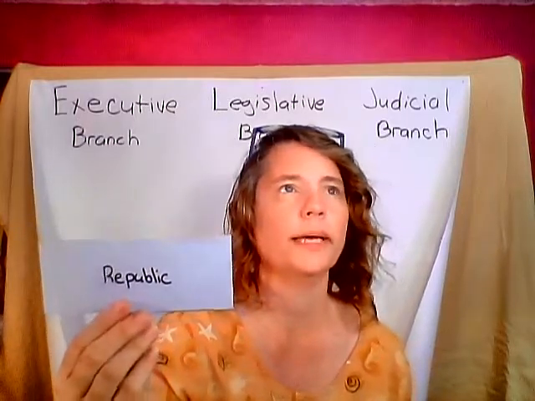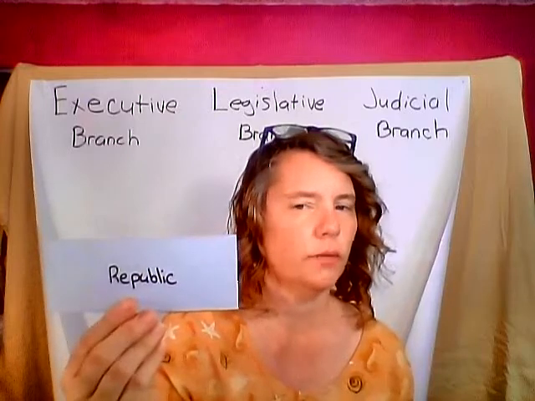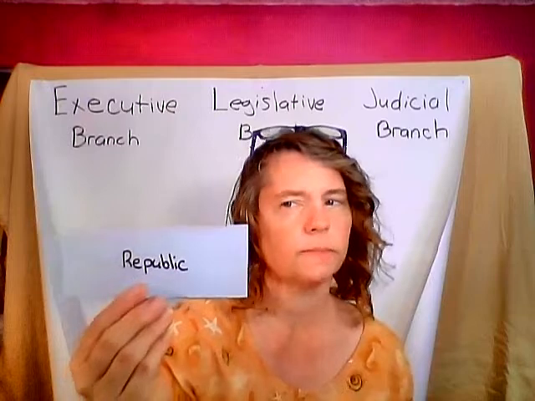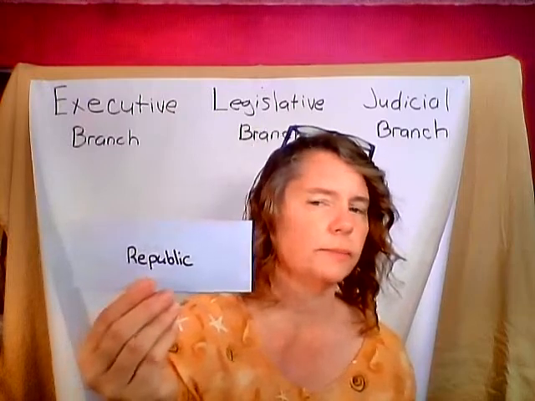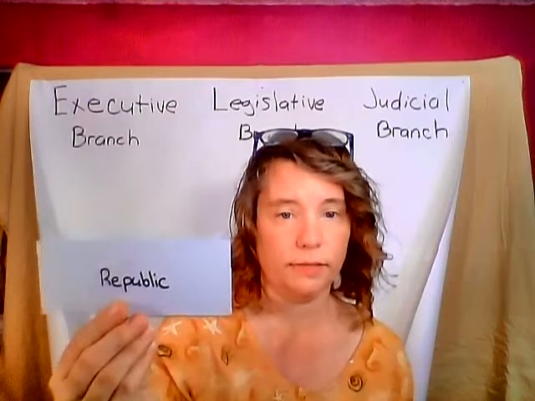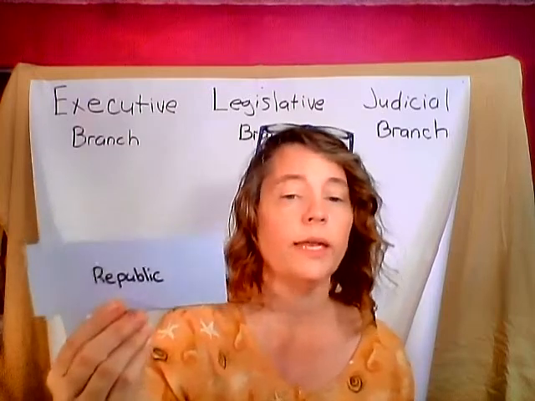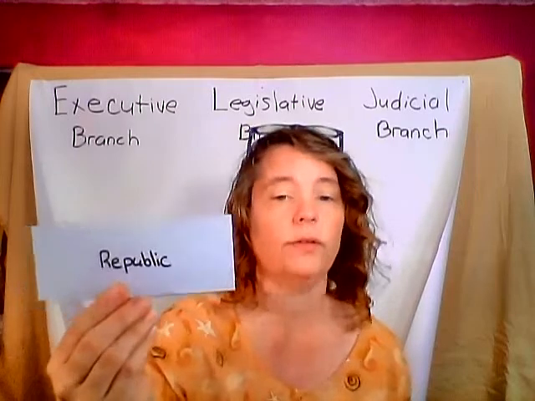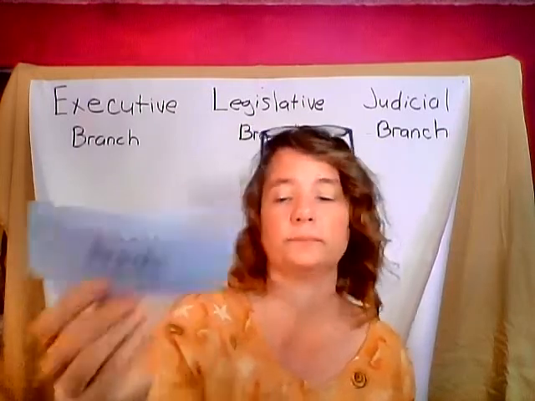What was a republic? It has something to do with the government and something to do with delegates, representatives, a government that is run by representatives. So we live in a republic because we get to choose our representatives that are in the government to help make choices for us. Okay.